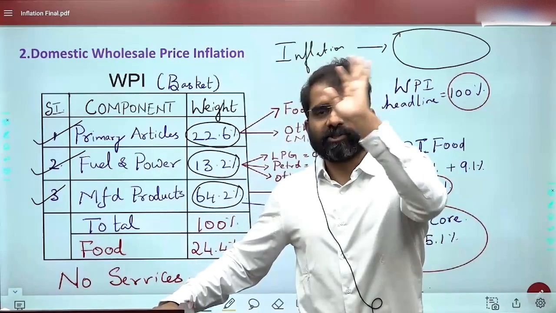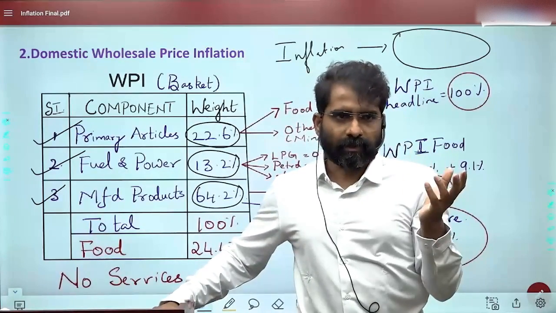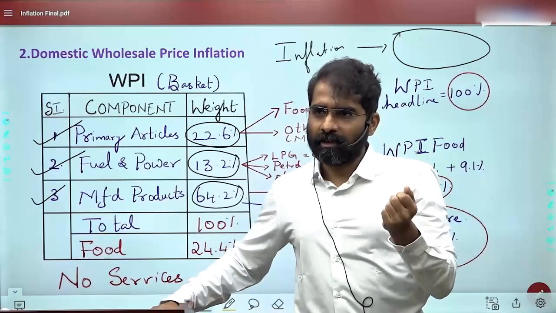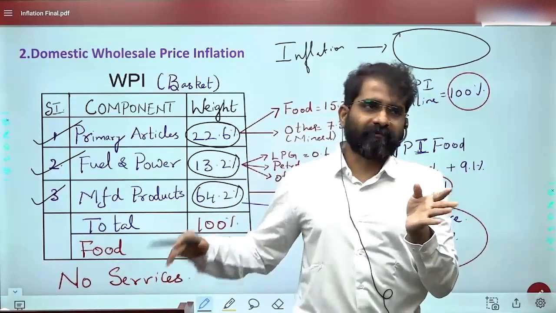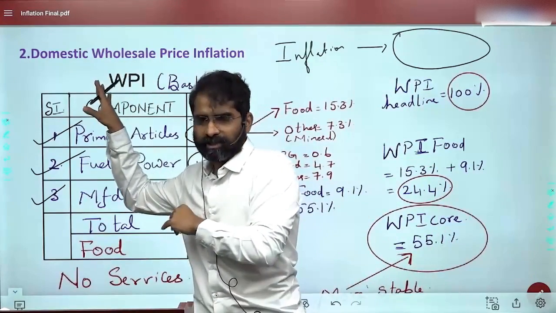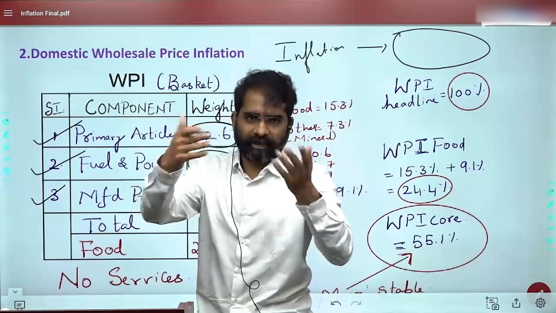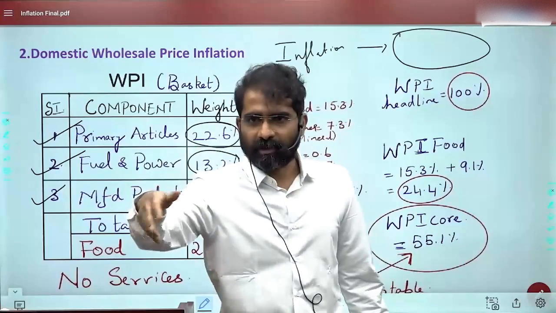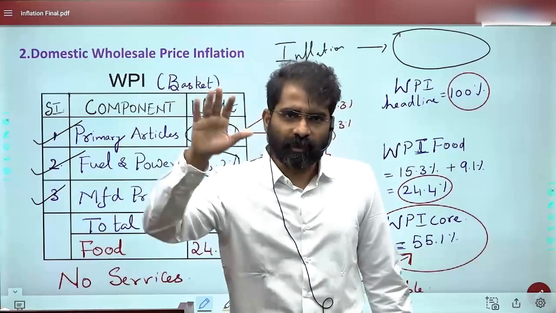Then always remember one more aspect here. Whenever the global situation gets affected, that means whenever raw materials, iron, steel become costly, the impact will first be there on the WPI, that is on the wholesale markets, and then subsequently over a period of time, it will get transferred to the CPI or the consumer price index. This is one more understanding.